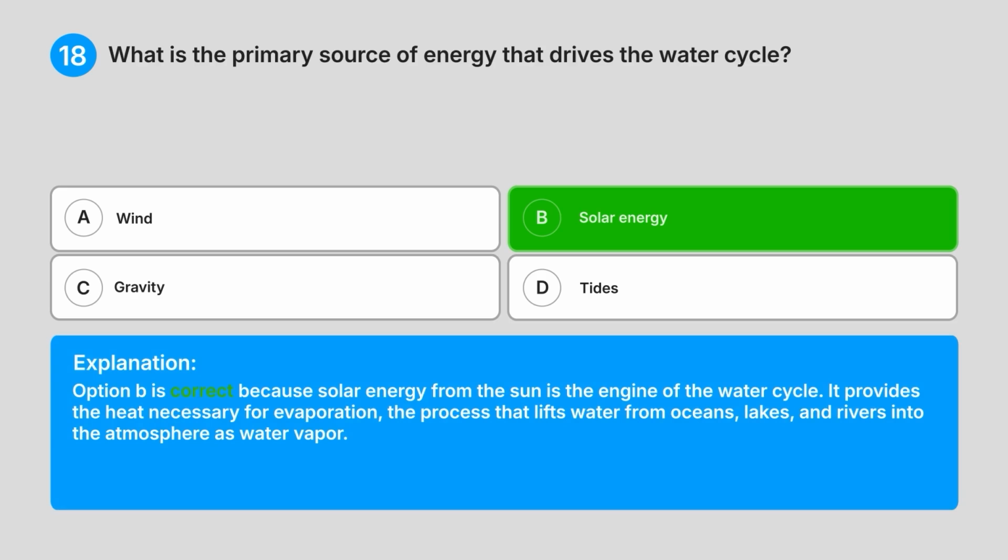Explanation: option B is correct because solar energy from the sun is the engine of the water cycle. It provides the heat necessary for evaporation, the process that lifts water from oceans, lakes and rivers into the atmosphere as water vapour.